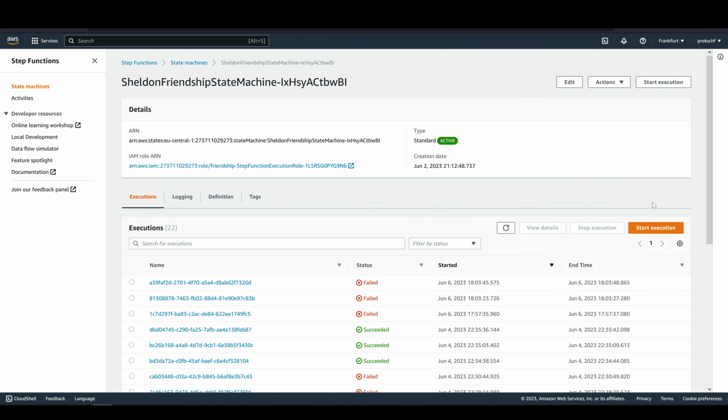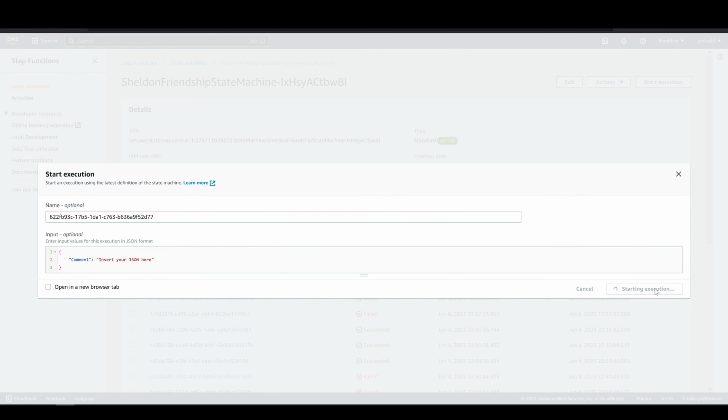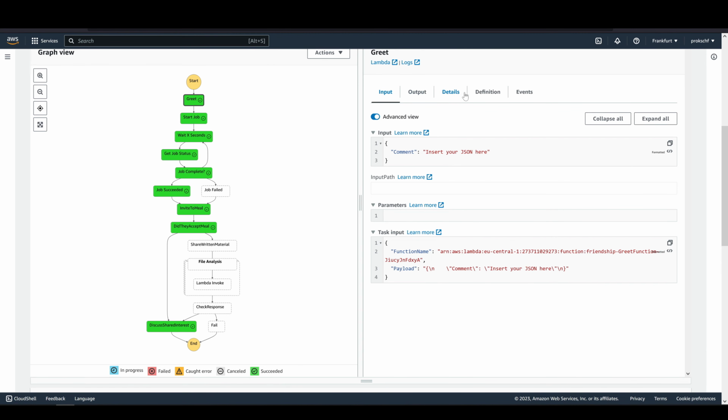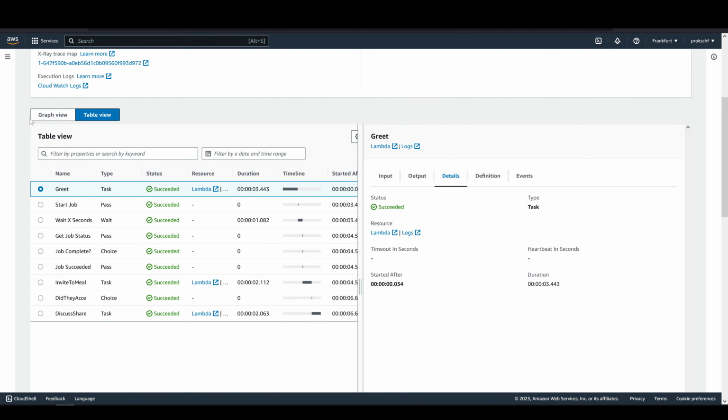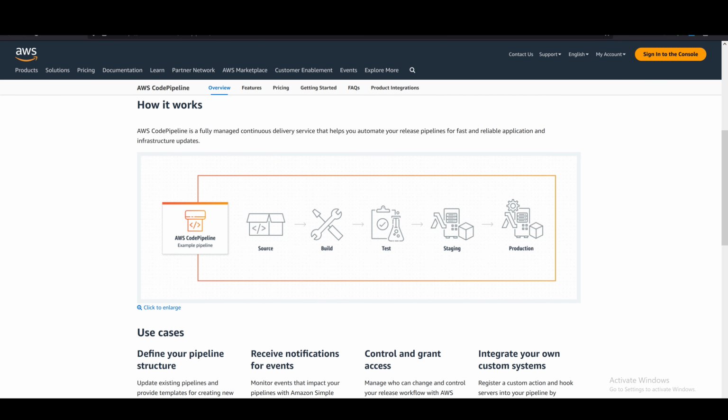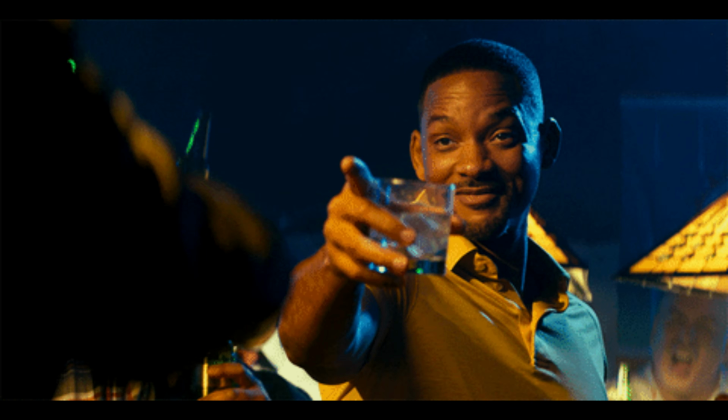Then we can run our state machine and check out how often simulated Kripke chooses to become our friend. We can see all the individual paths taken by each run and monitor the logs of each call with just one click. For real production use, we need a CI/CD pipeline though. AWS has us covered there too.